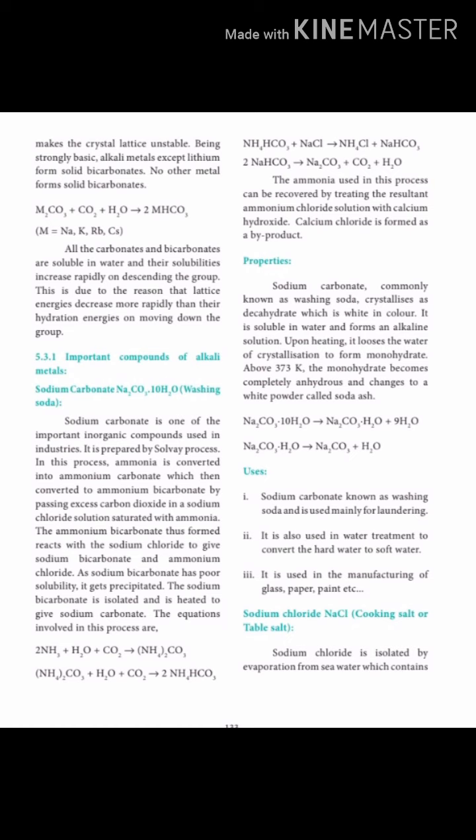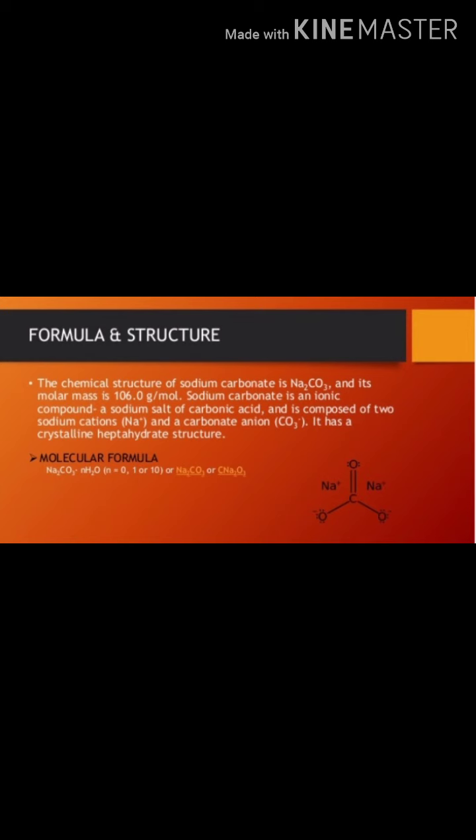Sodium carbonate is one of the important inorganic compounds used in industries. It is prepared by the Solvay process. In this process, ammonia is converted into ammonium carbonate, which is then converted to ammonium bicarbonate by passing excess carbon dioxide in a sodium chloride solution.